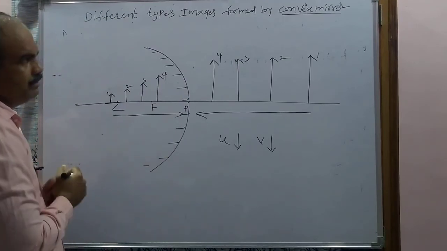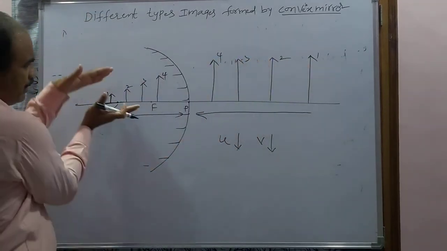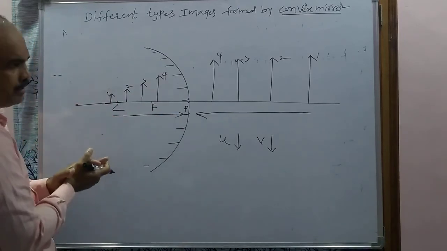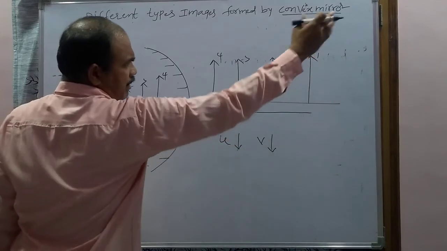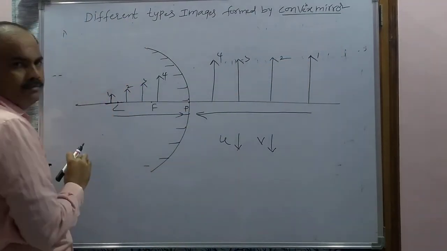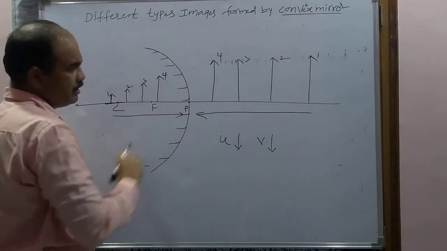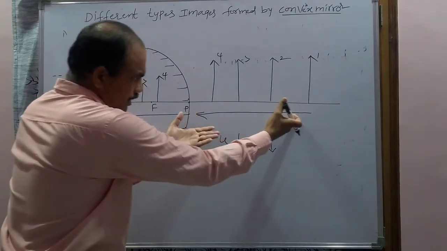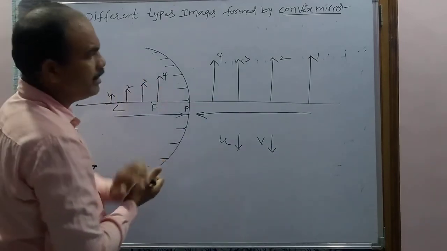And second one, these are all the same height, but look at the image formed by the convex mirror. When the object is at a larger distance, the size of the image will be smaller. If the object is very near to the convex mirror, the size of the image will be more. So when the object distance is decreasing, the size of the image will be increasing.